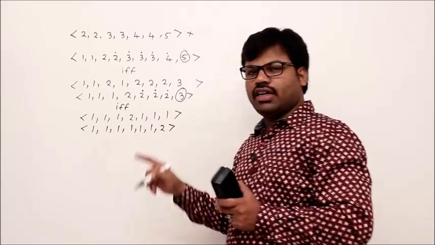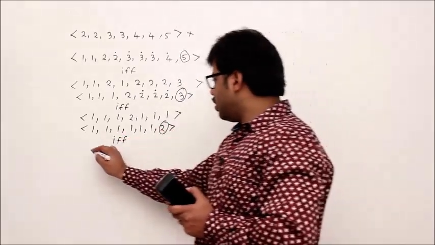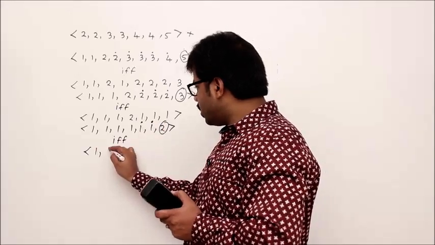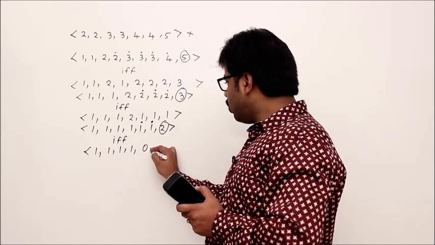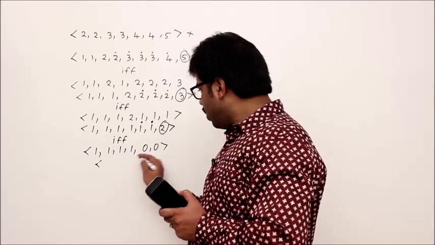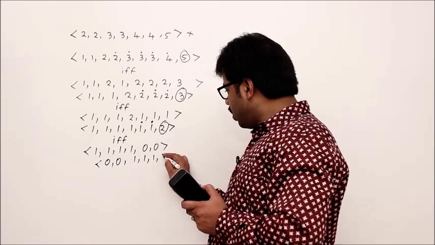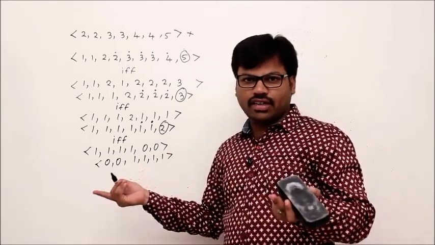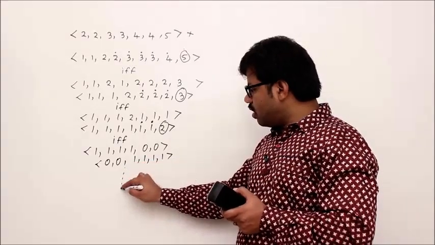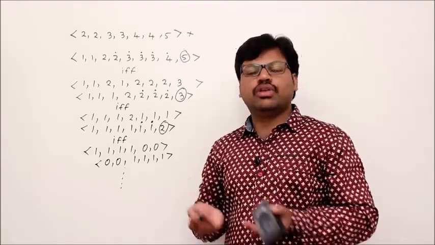So is it graphic? It is graphic if and only if, identify the maximum degree, then locate 2 points, then again do the same operation: 1, 1, 1, 1, 0, 0. Isn't it? So now this is graphic if and only if, let me construct the degree sequence 0 0 1 1 1 1. So this is graphic if and only if, again same story, right? So before that, I want to tell you one thing. You can apply this process any number of times until you get zero vertices, right? So that's the usual procedure.